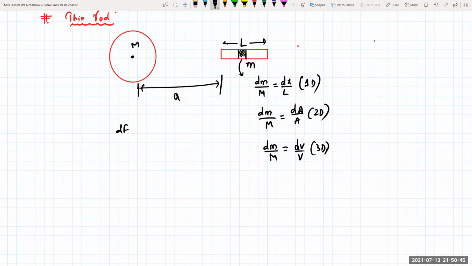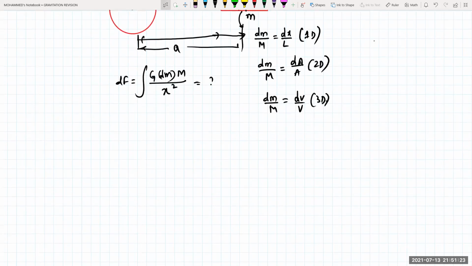So dF will be equal to the integral of G into dm into capital M divided by R, where the distance R will be equal to a plus x. Here this distance is some x or l, whatever it may be. Since I took it from the center, this distance also I'll take from the center, up to a only. If I'm taking some distance, just make sure of the x part and integrate with the proper limits. So for example, this one is nothing but x square. You will get the answer for that. Clear?